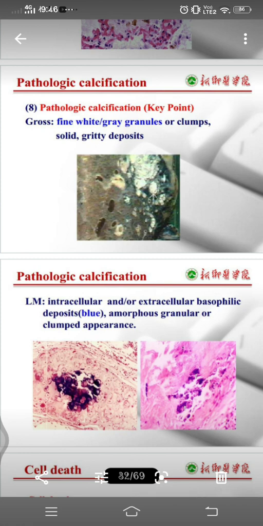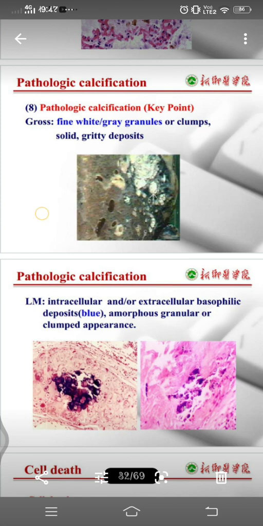Next thing is pathological calcification. Key point here: you can see grossly fine white or grey granules or clumps, solid gritty deposits formed like this. I can say white deposits, gritty or clumps. In dystrophic calcification, it is common in caseous necrosis, in tuberculosis. And metastatic calcification affects the kidneys, lungs and gastric mucosa. In kidneys it may lead to nephrocalcinosis, and in lungs it may lead to respiratory defects.